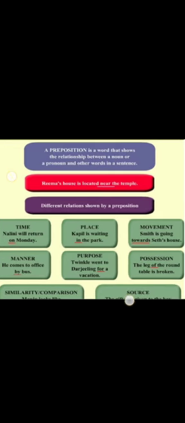Now let's study the relations which are expressed by prepositions. As we know, a preposition is a word that shows the relationship between a noun or a pronoun and other words in a sentence. For example, Rima's house is located near the temple. It tells us about the location.